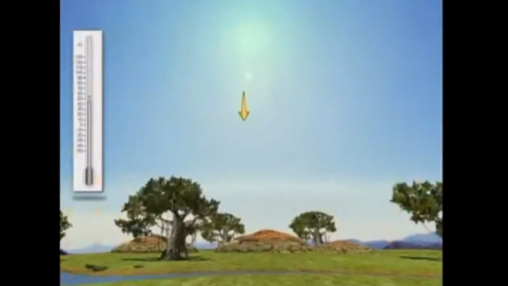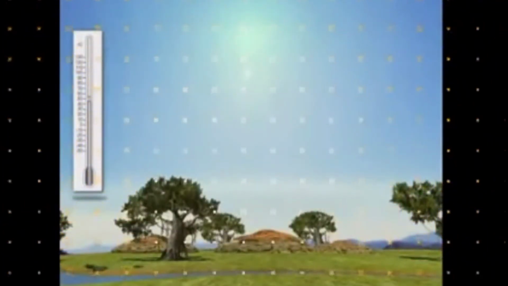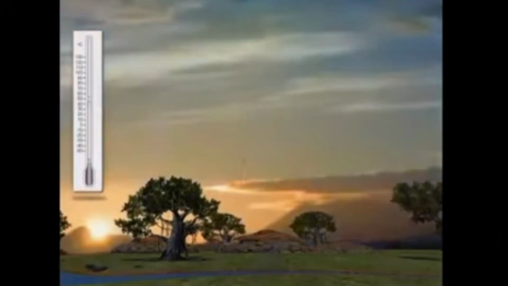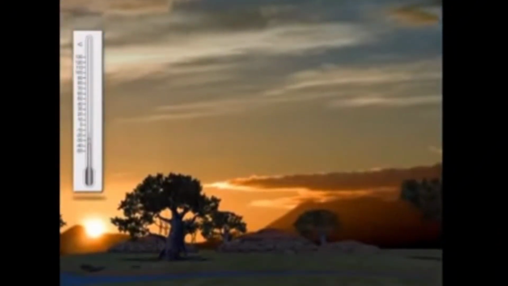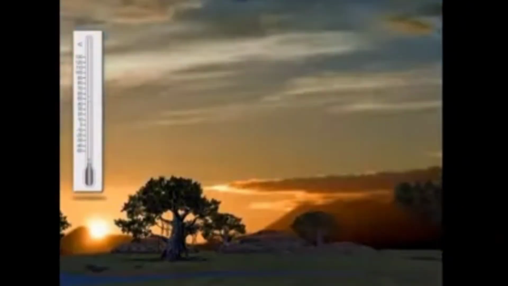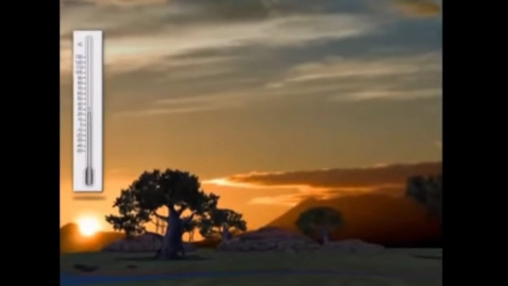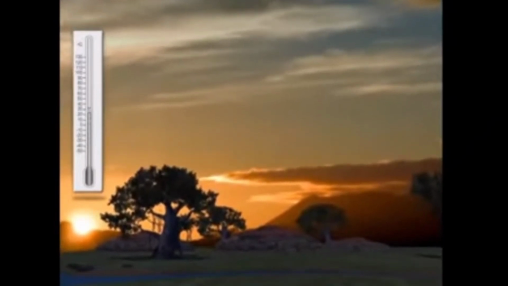At noon, the temperature is very high because the sun's rays fall directly on the earth. Due to the spherical shape of the earth, the sun's rays do not fall equally at all angles of the earth. So during the daytime it is hot, and during the night time it is a little cold or warm. So these are the reasons, because the rays don't fall directly on the earth.